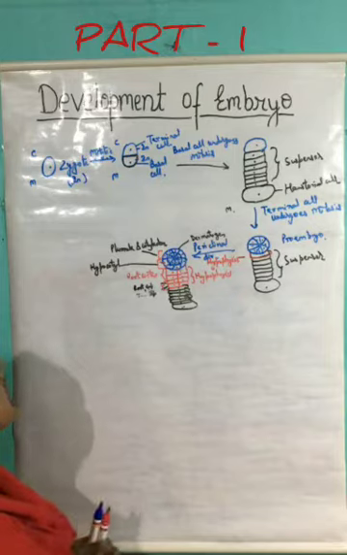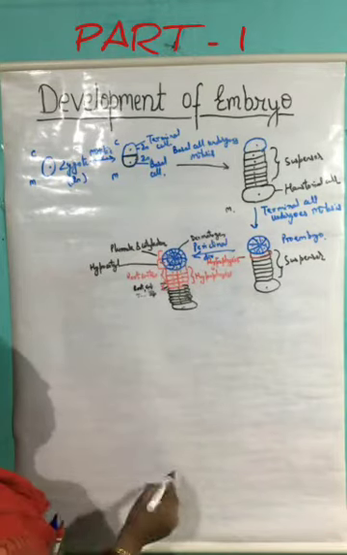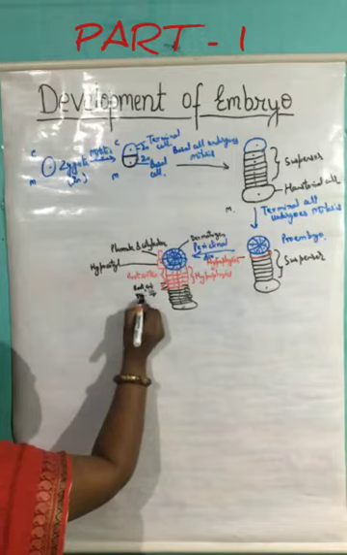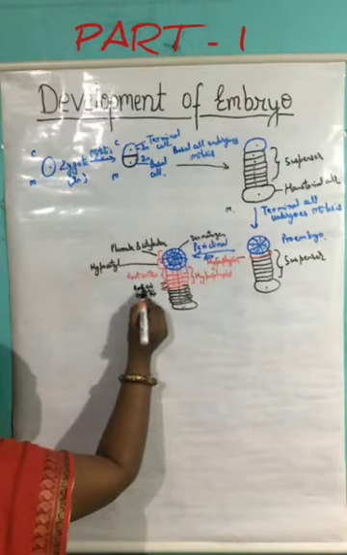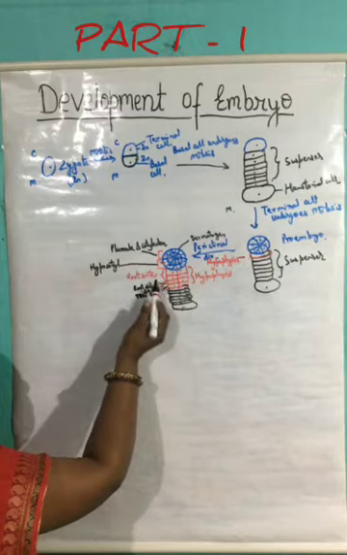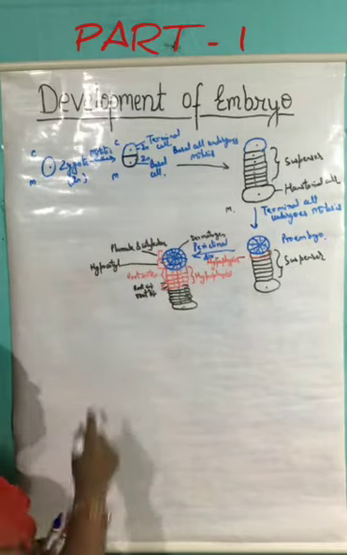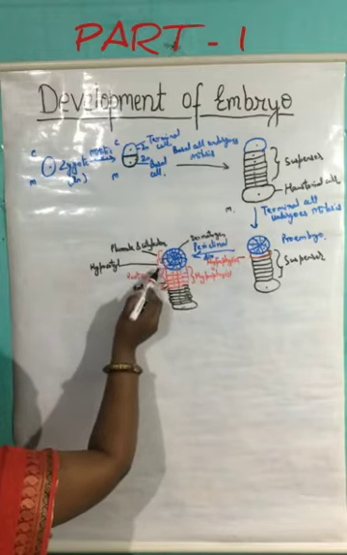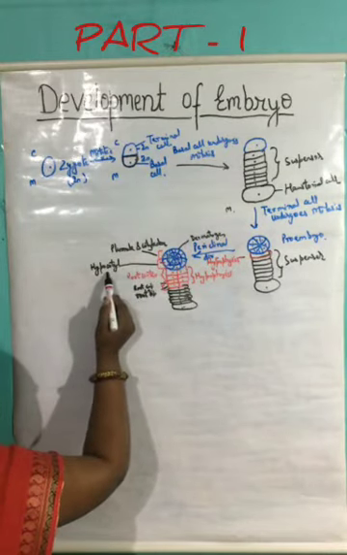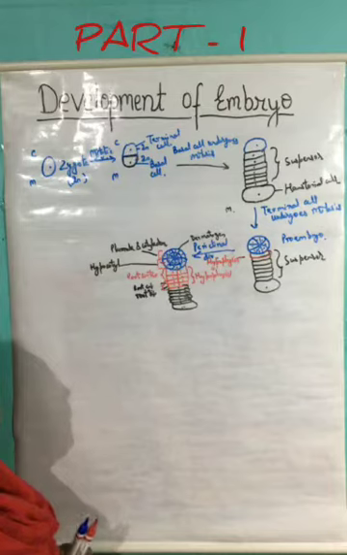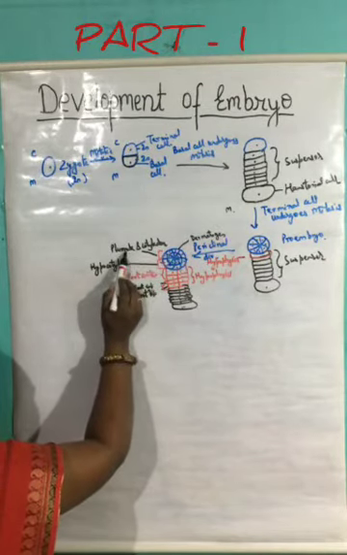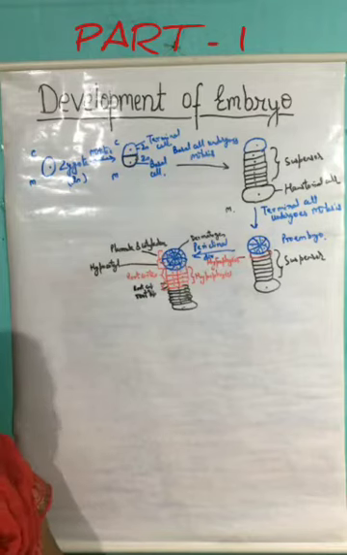What we have discussed is that this structure is formed. The lower part of the hypophysis leads to the formation of root tip and root cap. The upper part of the hypophysis leads to the formation of the root cortex, whereas the lower half of the proembryonic structure leads to the formation of hypocotyl, and the upper half of the proembryonic structure leads to the formation of the plumule and cotyledon.